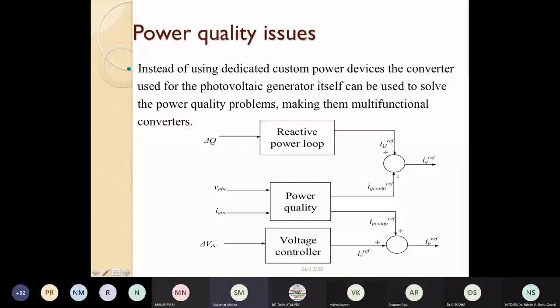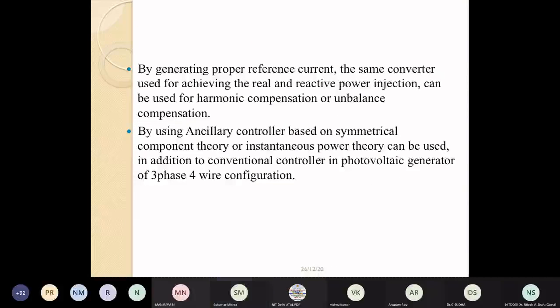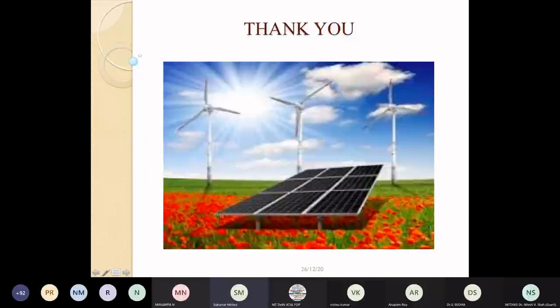So if we control the reactive power of the solar photovoltaic inverter, then we can reduce the harmonics injected into the system by a big magnitude. And the ancillary services can definitely be provided by means of proper control of the inverter and derated mode of operation of the photovoltaic system.